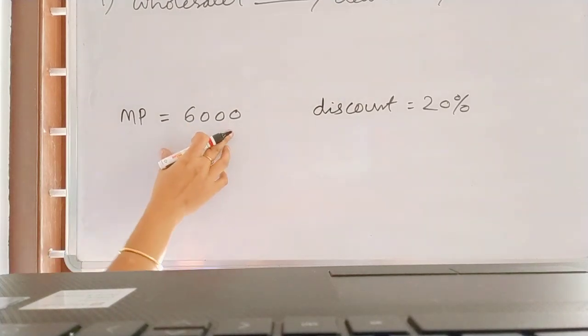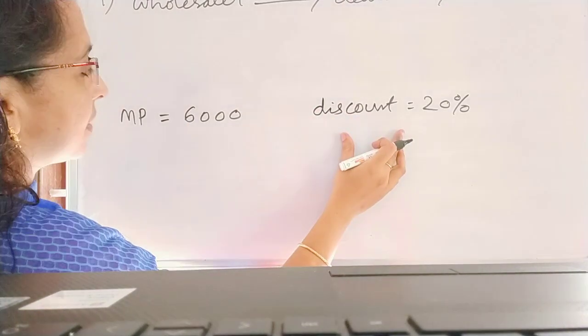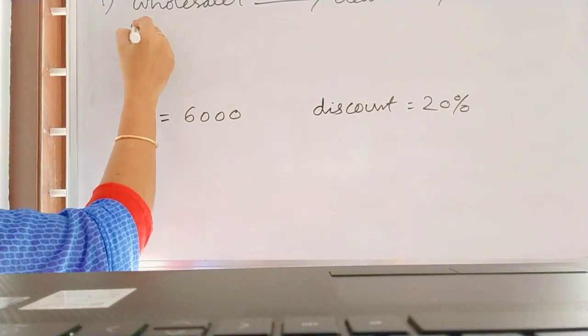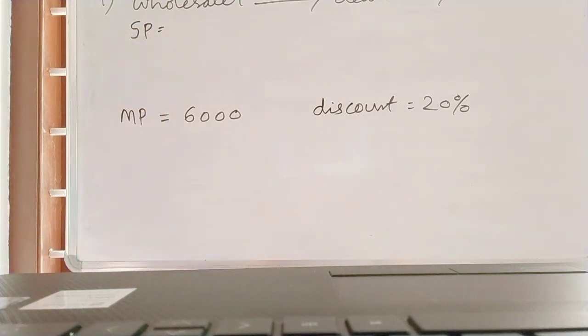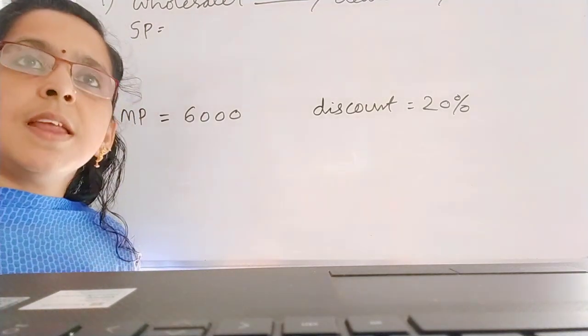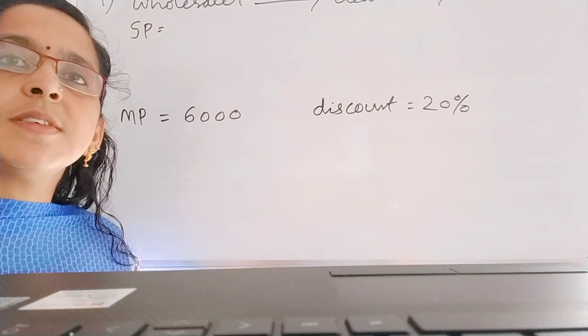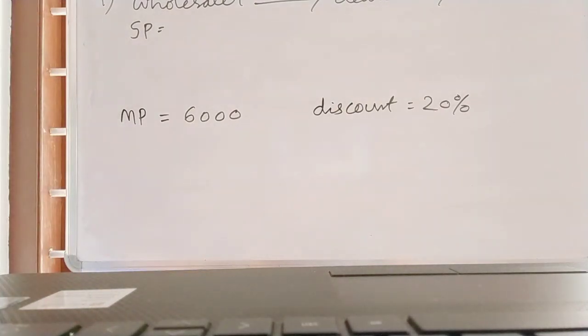Market price is given as 6000, and the wholesaler is giving a discount of 20%. So what will be the selling price of the wholesaler? 20% discount means he is selling at 100 minus 20, the same way as in the first exercise.